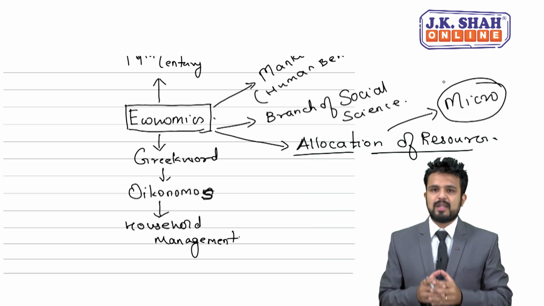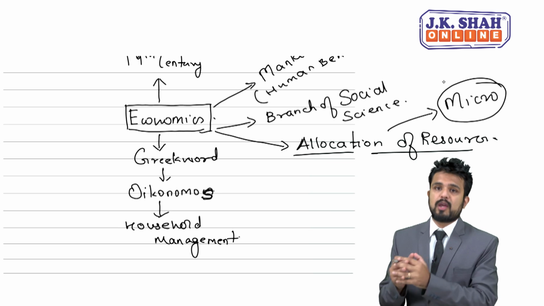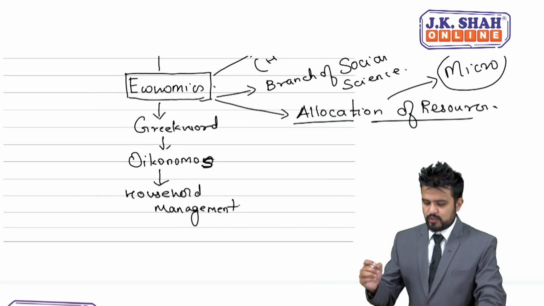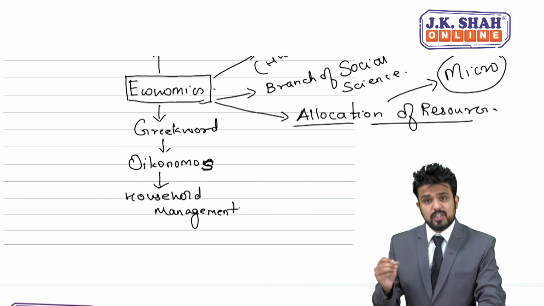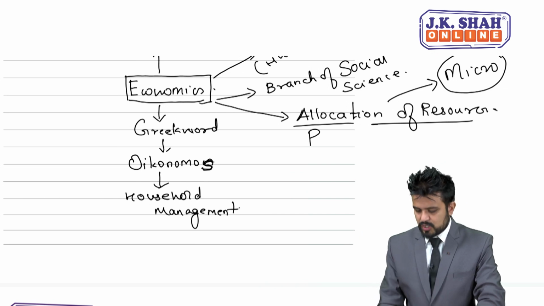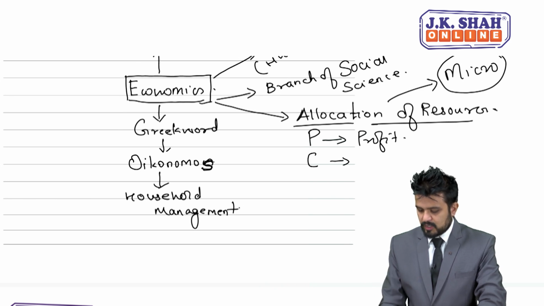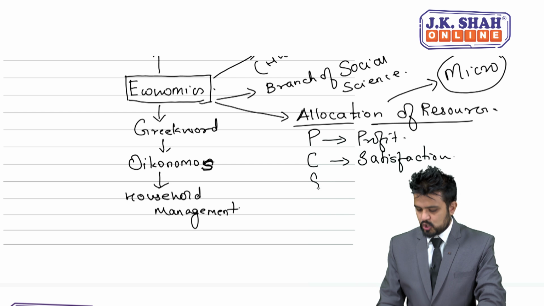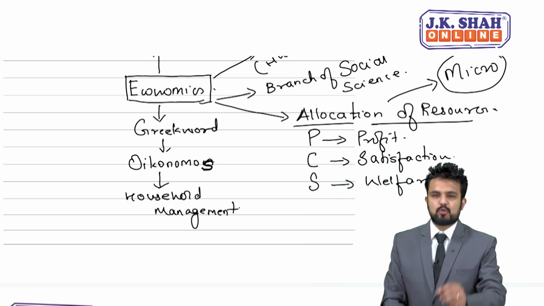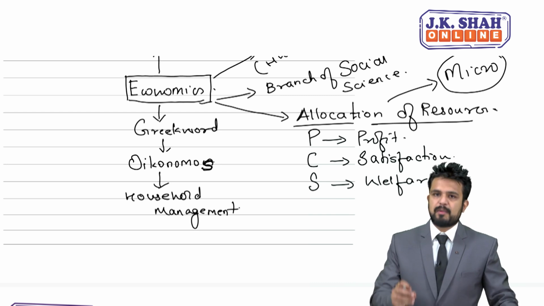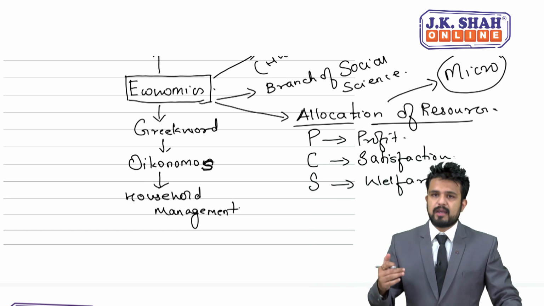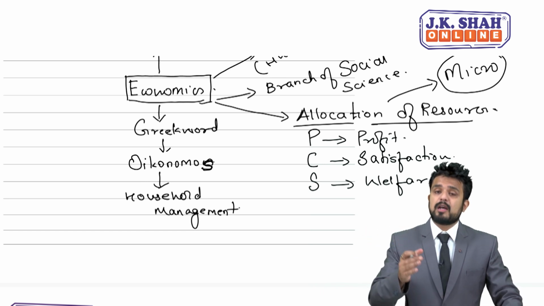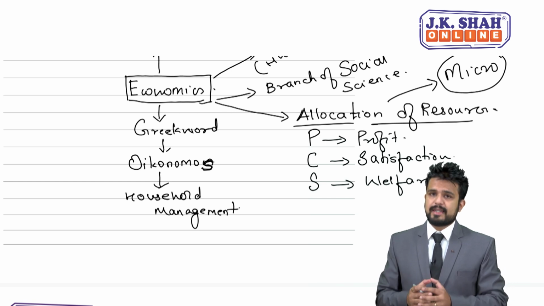So, students, economics will teach us, economics will talk about allocation of resources, and allocation of resources should be done in such a way that producer earns profit, consumer gets satisfaction, and society gets welfare. So, students, allocation of resources is a part of microeconomics, and allocation should be done in such a way that producer earns profit, consumer gets satisfaction, and society gets welfare.